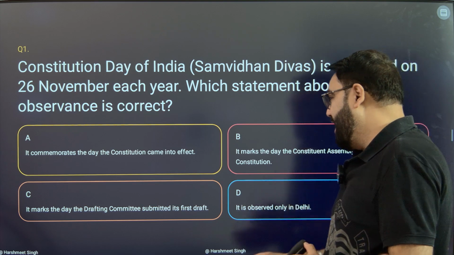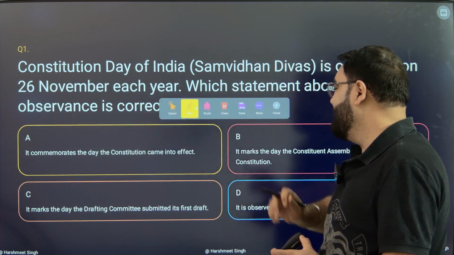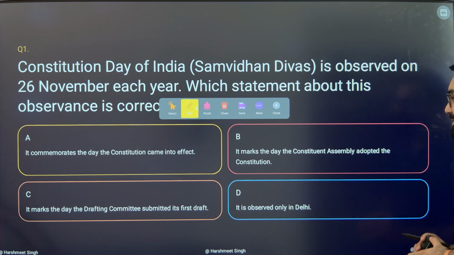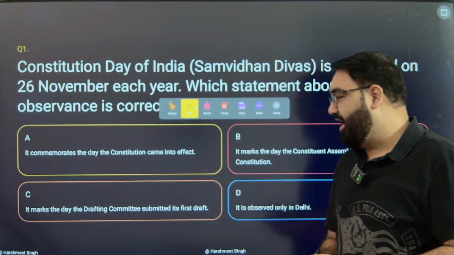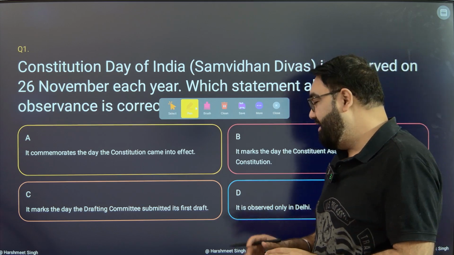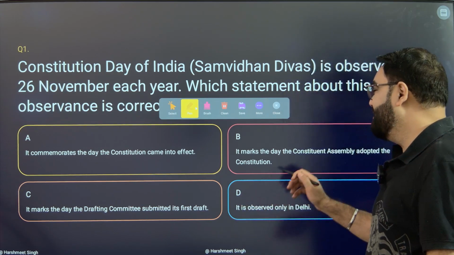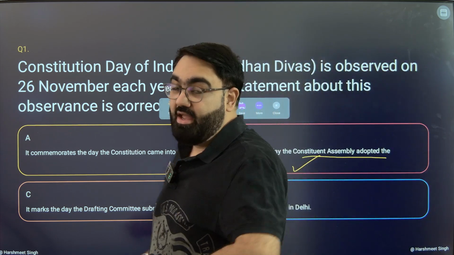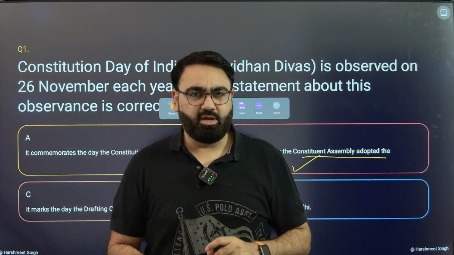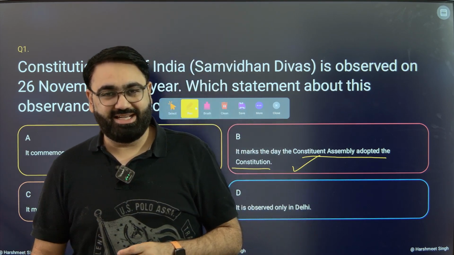First, it commemorates the day Constitution came into effect. Second, it marks the day the Constitutional Assembly adopted the Constitution. Third, it marks the day of the drafting committee submitting its first draft. Or fourth, it's observed only in Delhi. Pretty easy, simple. This is the day that Constitutional Assembly adopted the Constitution. Here are a few things that you need to remember. Usually, this day is celebrated by the Supreme Court of India, where a function is held.